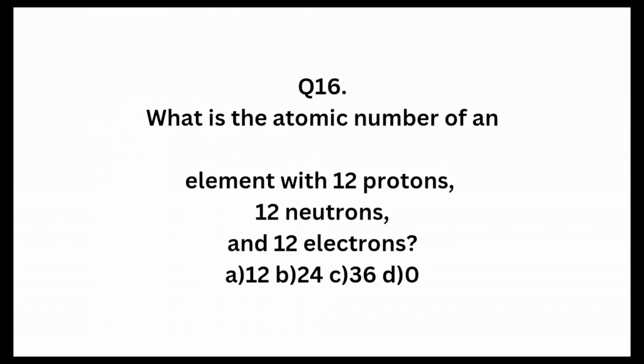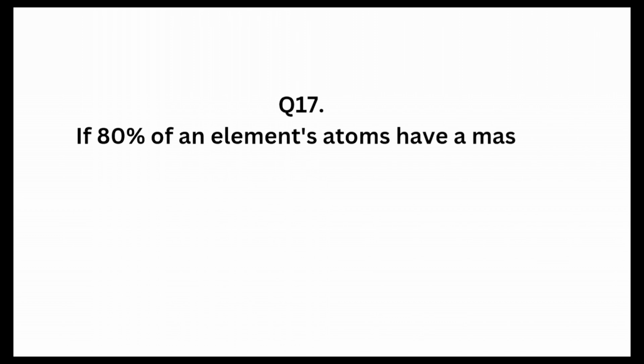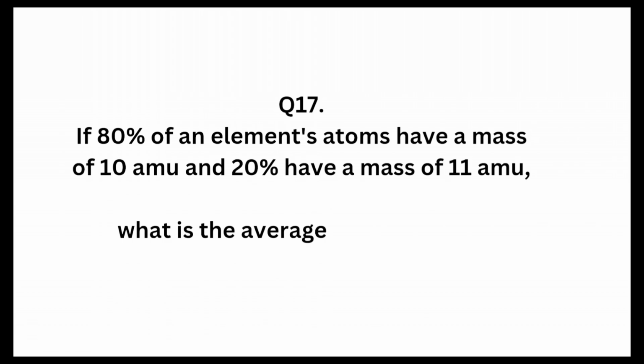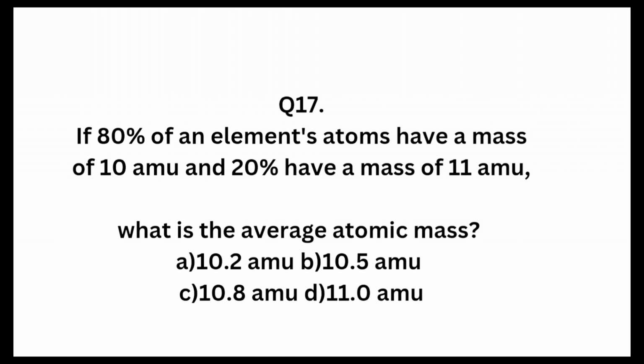Question 17. If 80% of an element's atoms have a mass of 10 atomic mass units and 20% have a mass of 11 atomic mass units, what is the average atomic mass? A. 10.2 atomic mass unit, B. 10.5 atomic mass unit, C. 10.8 atomic mass unit, D. 11 atomic mass unit.